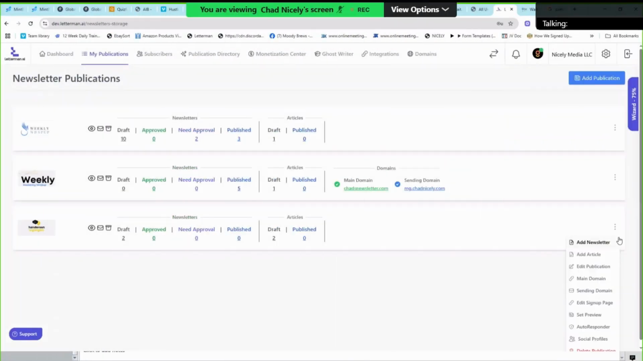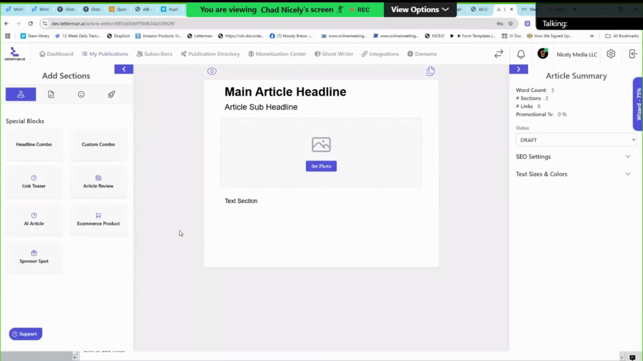I want to add an article. That is what you'll see. And by default, you have SEO settings. So you would be a fool to do this.